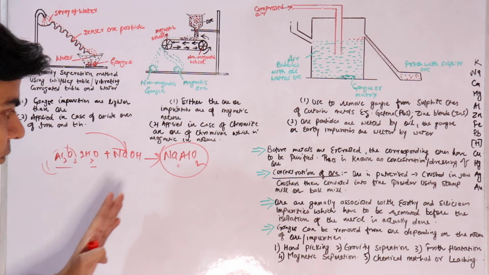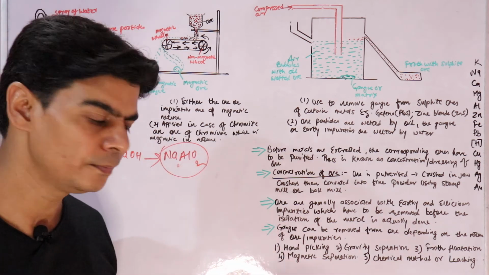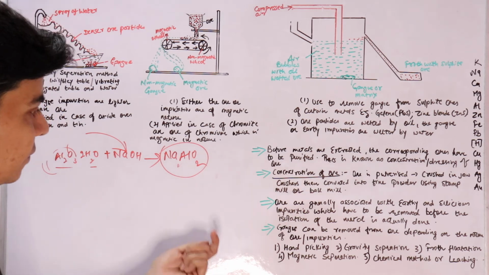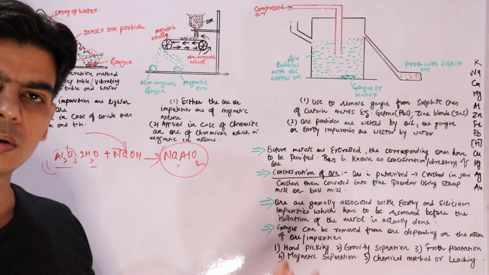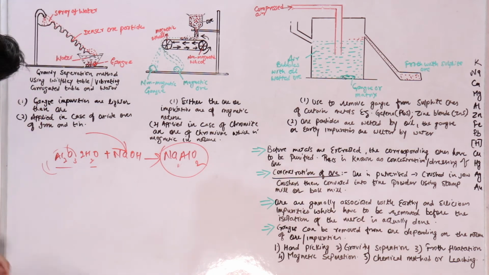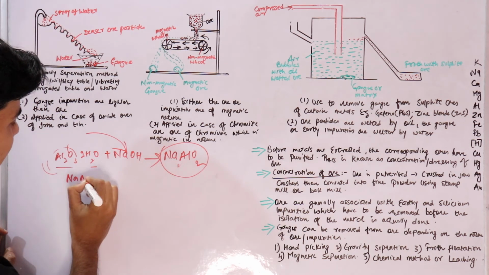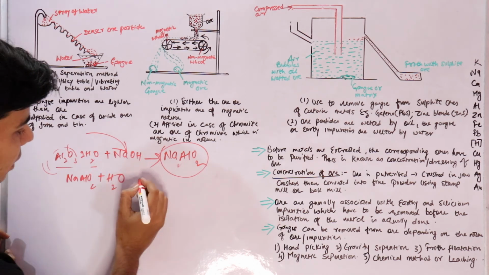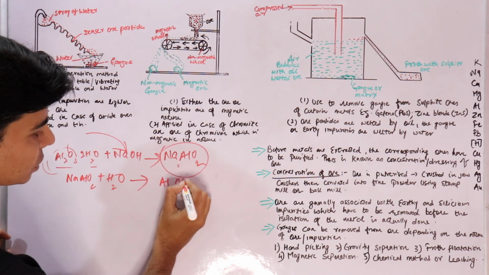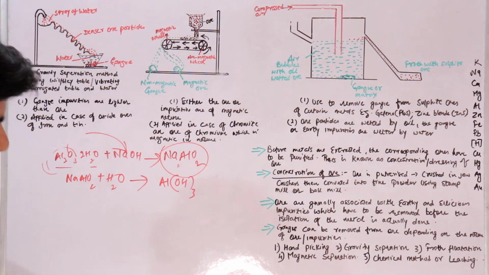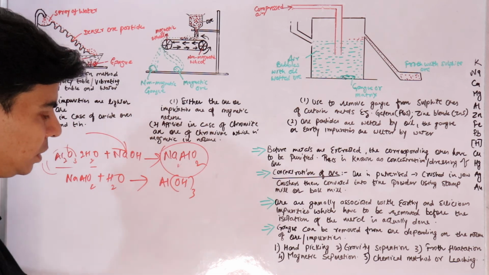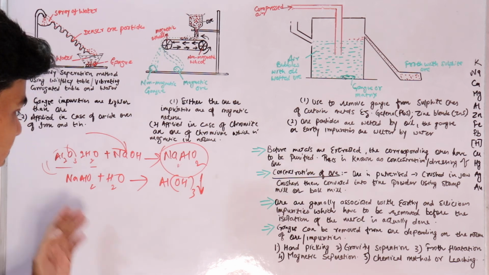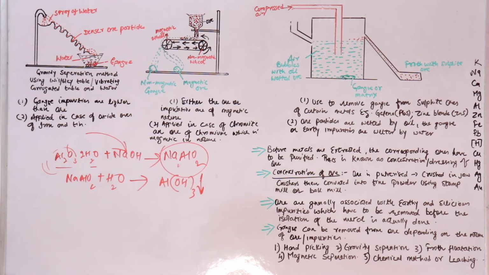Then this sodium meta-aluminate is diluted with water. When you dilute it with water, it will form aluminium hydroxide, so your metal goes into this precipitate. So you obtain your ore in the form of this precipitate.